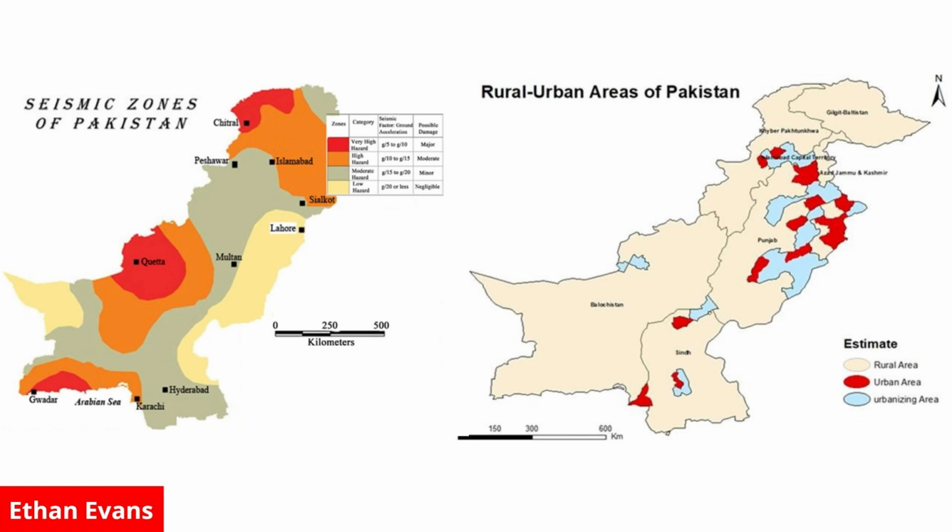Contrasting that with the rural and urban areas, you can see that those three areas of high seismic activity are rural areas. Specifically in the north, where we're going to be focusing our efforts, it is an area with high seismic activity and also a very rural area, which definitely affects the people in that area and how much damage earthquakes actually do.